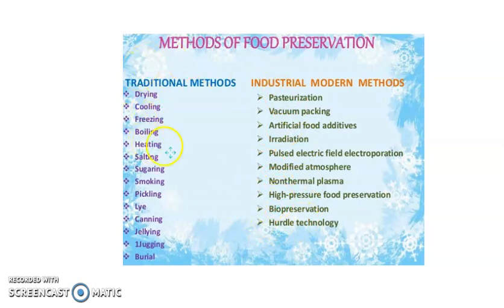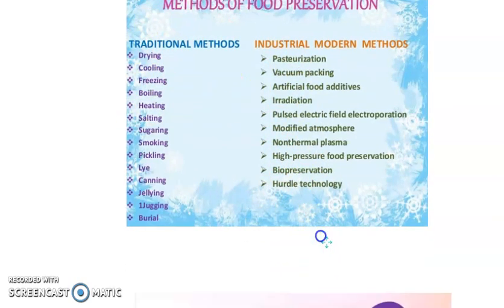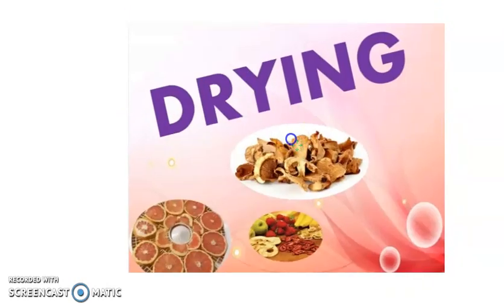So let's now see the traditional methods. One of the traditional methods is drying. You might have seen your parents drying chips for you, or drying mangoes for making pickles. So what does drying do?